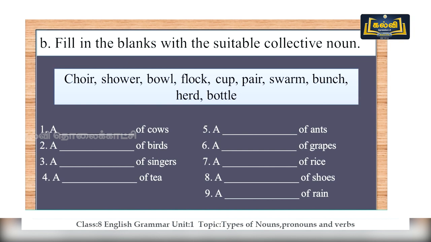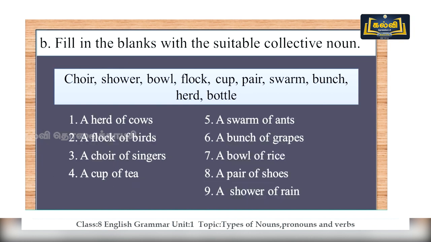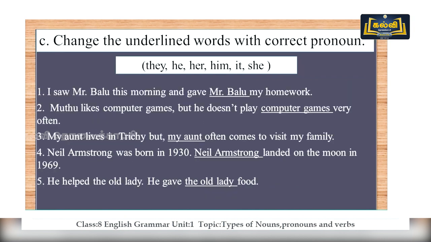You might have already guessed the answers. Let me tell you the answers: a herd of cows, a flock of birds, a choir of singers, a cup of tea, a swarm of ants, a bunch of grapes, a bowl of rice, a pair of shoes, a shower of rain.